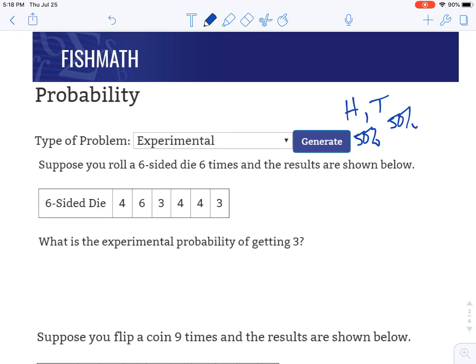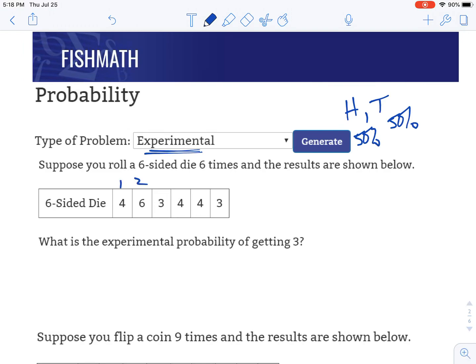But we know that in real life we wouldn't always get exactly 50-50 if we toss a coin a certain number of times. It might be 50-50, but it won't always be exactly what we'd expect. So experimental is based on what we actually have happening. So for the first one here, we roll this six-sided die 6 times, and these are the actual results.